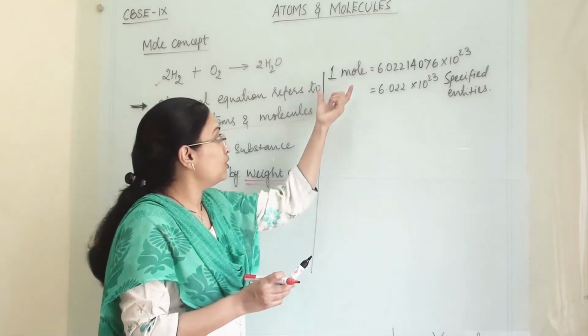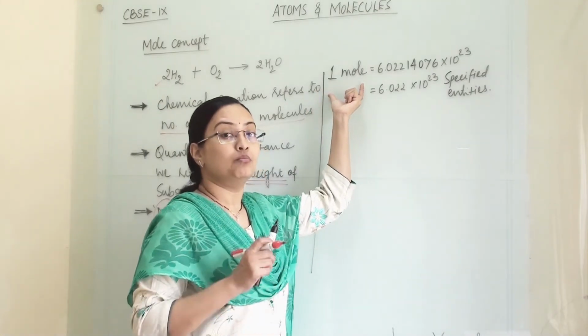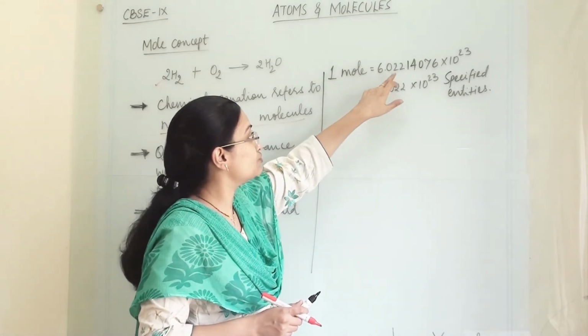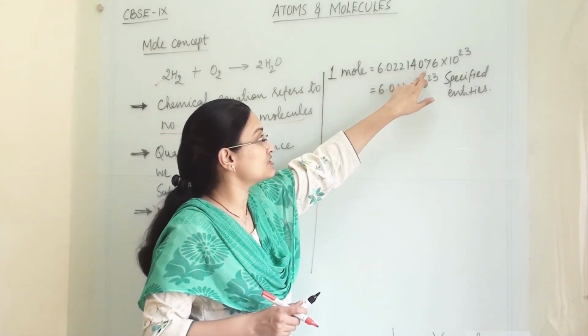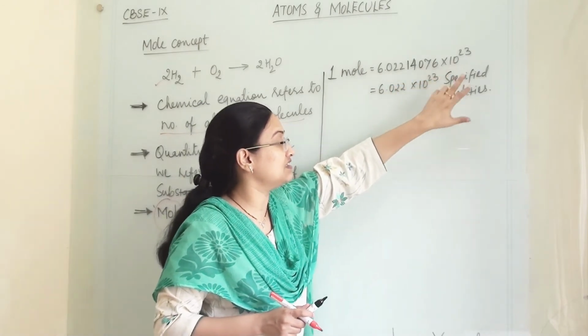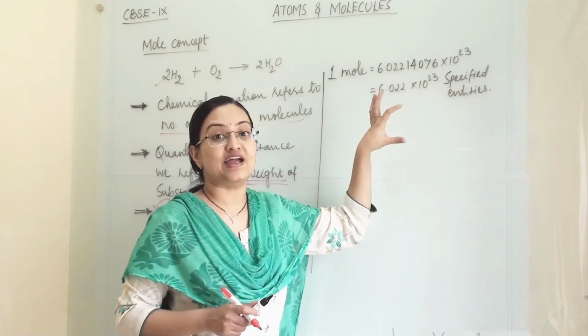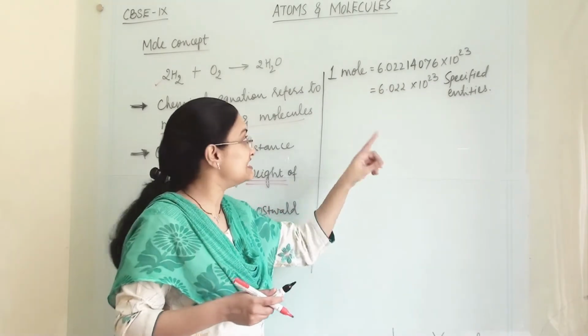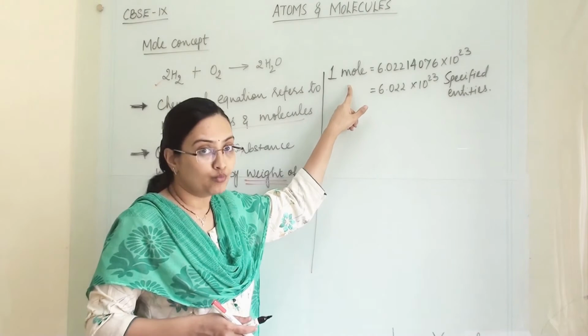So what is a mole? When we are talking about a mole, 1 mole consists of 6.02214076 into 10 raised to 23 specified entities. That means that many entities are present in 1 mole.